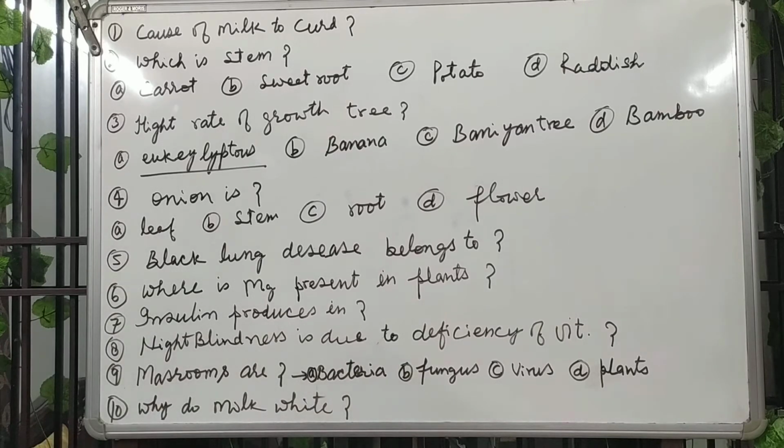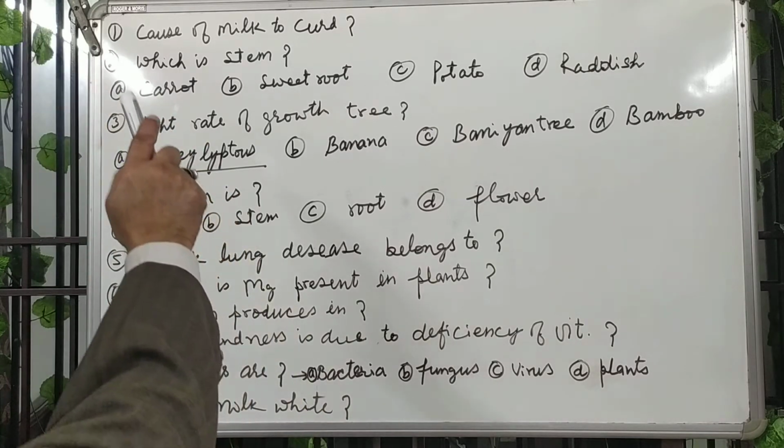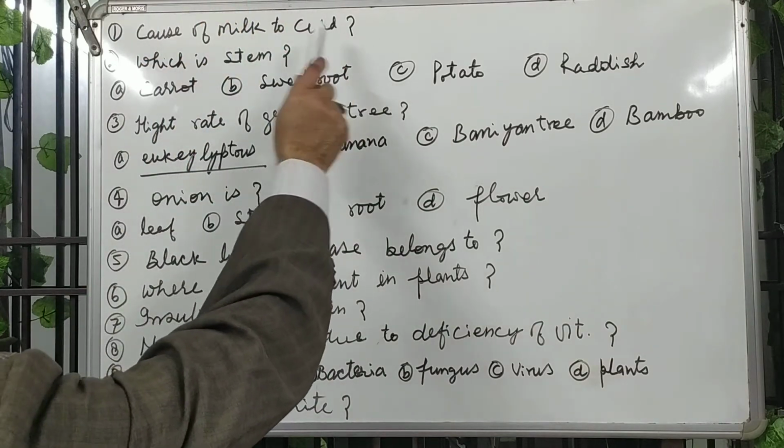It is the bacteria lactobacillus that converts milk to curd.